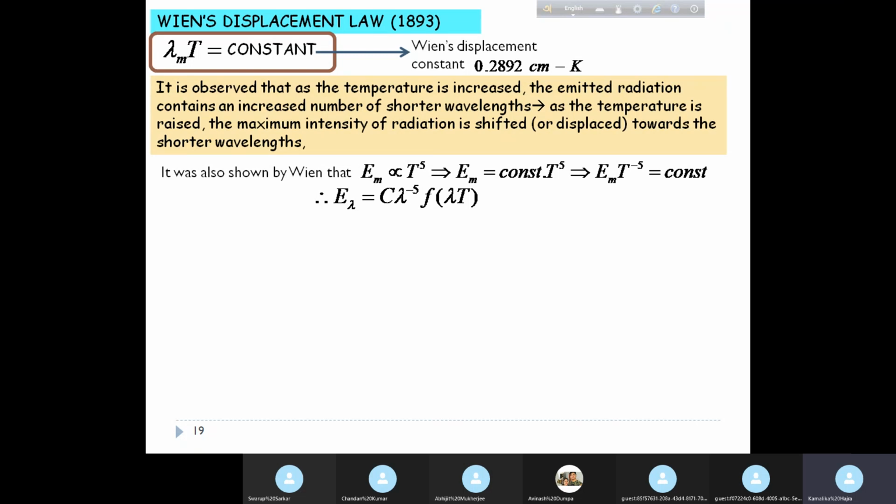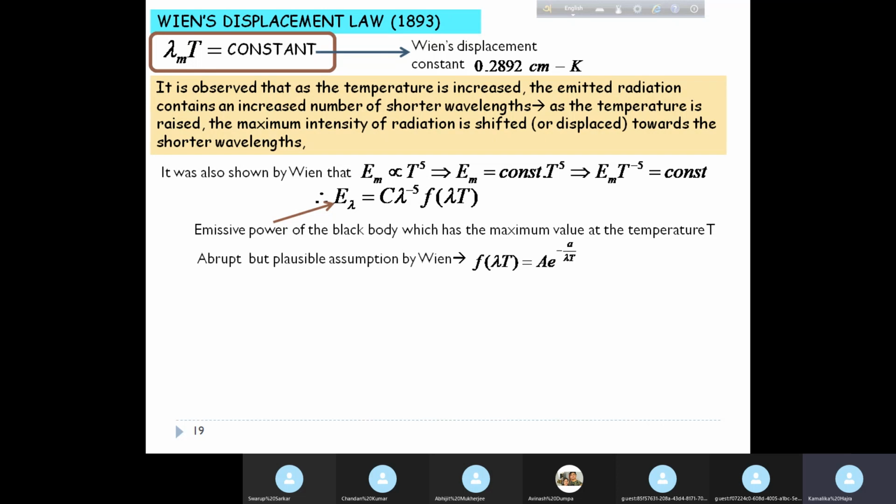So E lambda is equal to C lambda to the power minus 5 multiplied by a function of lambda T. This E lambda is the emissive power of the black body at temperature T. And this is basically a law given by Wien. This was shown by him.